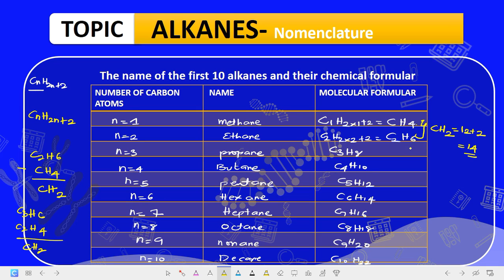Now when you see a family of elements in which each member differs from the successive member by atomic mass of 14, by atomic mass, not atomic number, rather by atomic mass of 14, or a CH2 group, that family of compound is called the what? The homologous series. It's called what? The homologous series. So the homologous series are families of compound in which every member differs from the successive member by a CH2 group. Are we getting it?